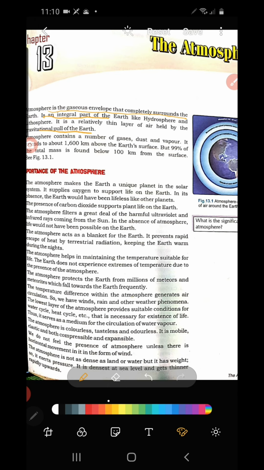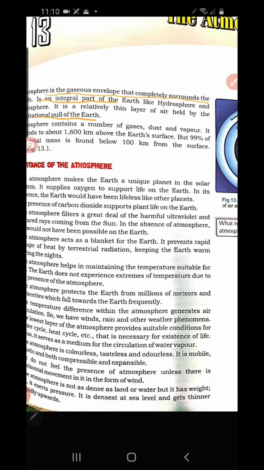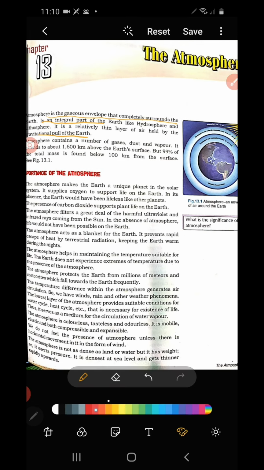This envelope of gas contains all the life supporting gases like oxygen, nitrogen, carbon dioxide, etc. It is only because of the existence of atmosphere that the earth can sustain life.